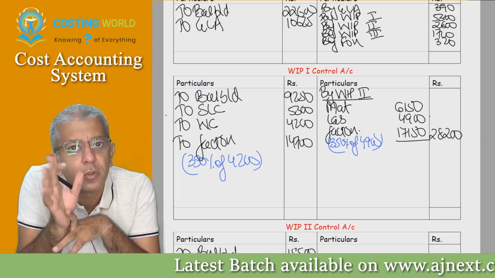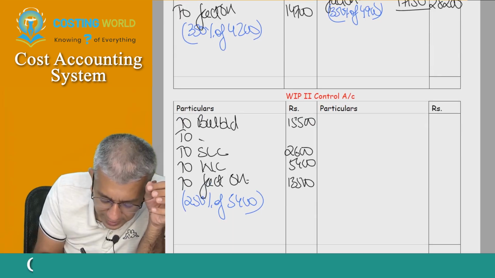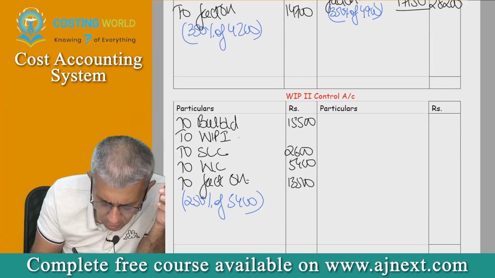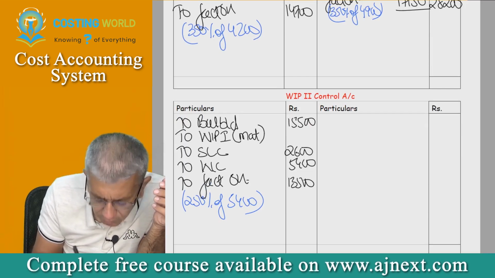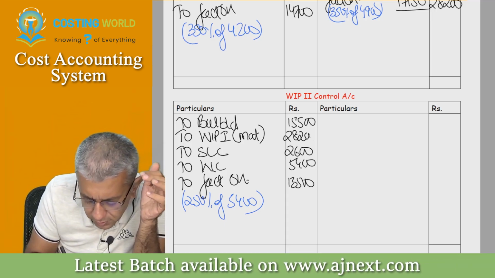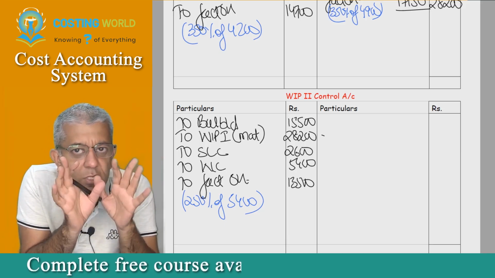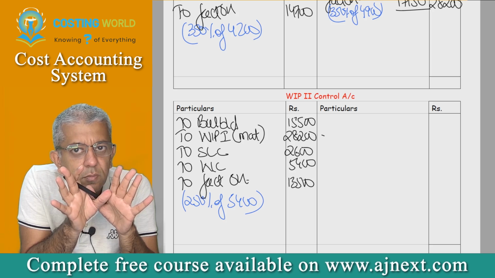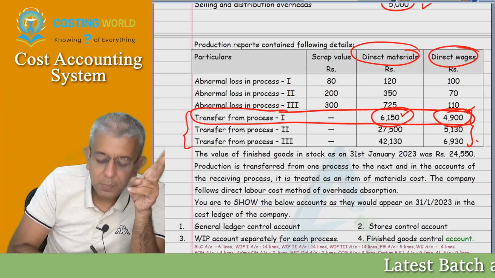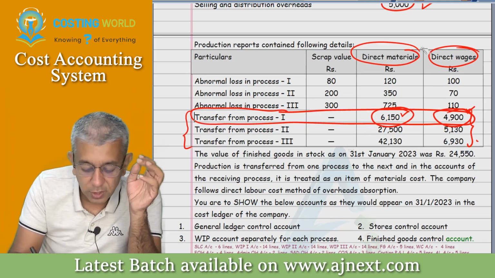28,200. Can we say this might be output of P1, but for process 2, it is nothing but your raw material cost only, no? Yes. So therefore, for process 2, that one line that you had left, come over there and write down to WIP1. For your reference, for process 2 it is material cost, beta, 28,200. Can everybody tell me this adjustment was clear? Yes, sir. Okay. Finish off the next two entries, from WIP 2 to 3, from WIP 3 to finished goods. Finish.